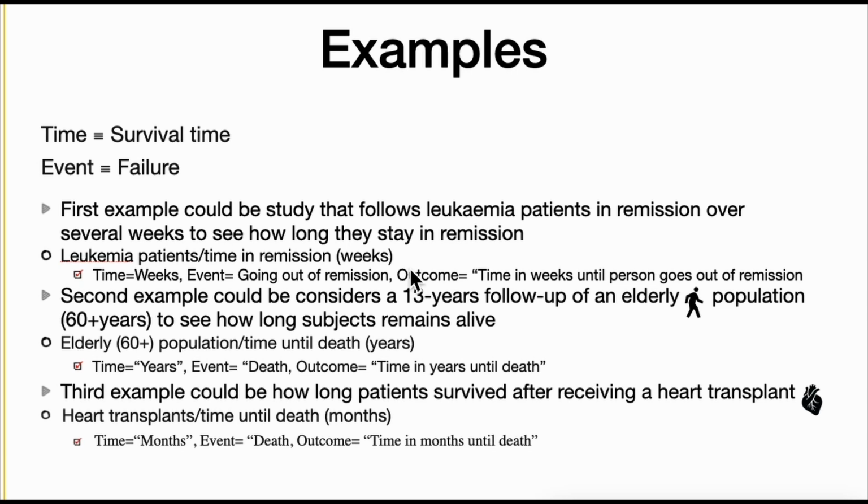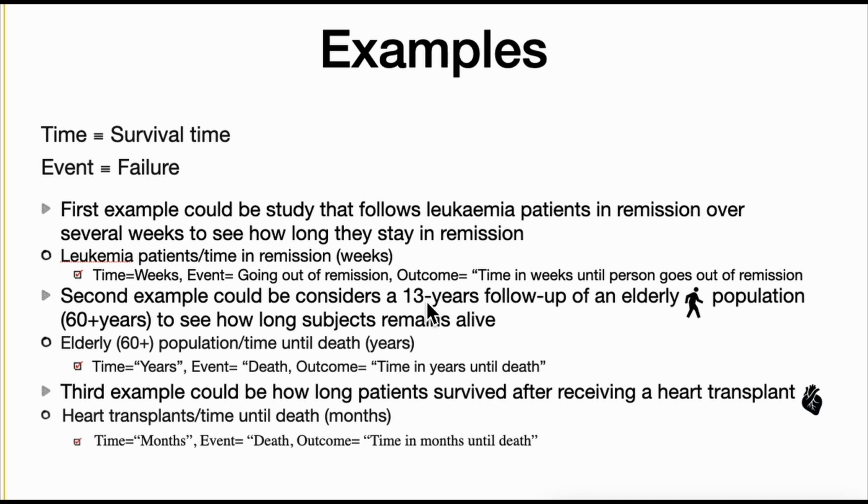Now in the second example, let's consider a 13-year follow-up of an elderly population whose ages are 60 years plus. How long do they remain alive? In this example, the patients are already 60 plus years and we are following them for 13 years, and we are interested in seeing how long they stay alive.